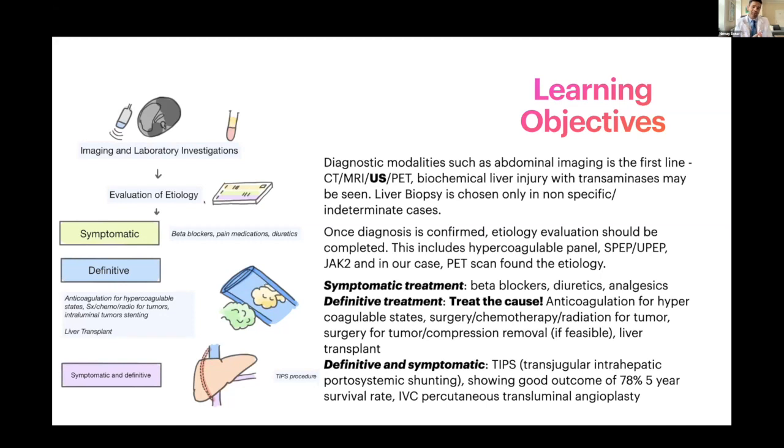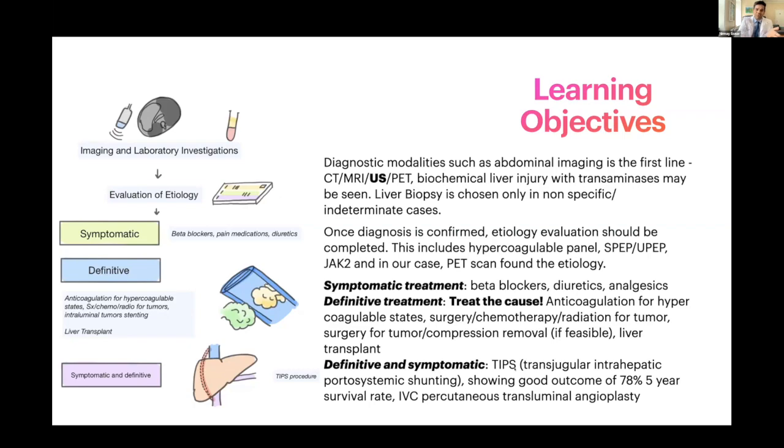When we're talking about treatment, basically we've got two arms, right? One is symptomatic treatment and one is definitive treatment. Symptomatic treatment just controls the symptoms with pain medications, diuretics, and beta blockers. Definitive treatment, and I want to focus more on this, is of course, if you have a hypercoagulable state, anticoagulation. And if you have a reversible cause that you can surgically extract, that is going to be the treatment. One small note on the TIPS procedure, the transjugular intrahepatic portosystemic shunt: this shows a really good outcome of 78% 5-year survival rate. That was something I wanted to mention.